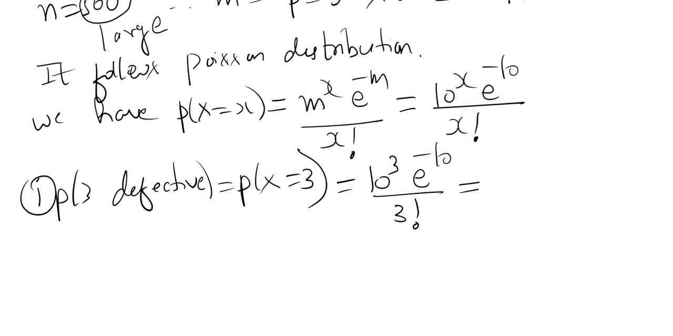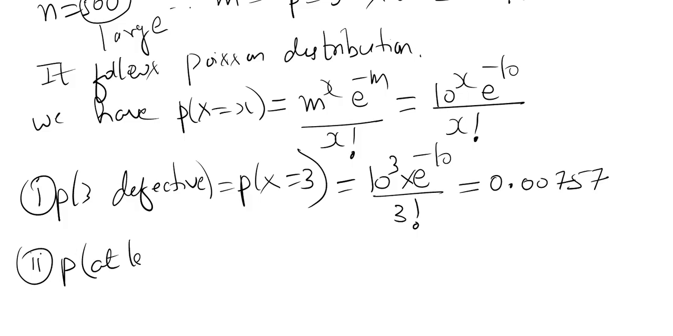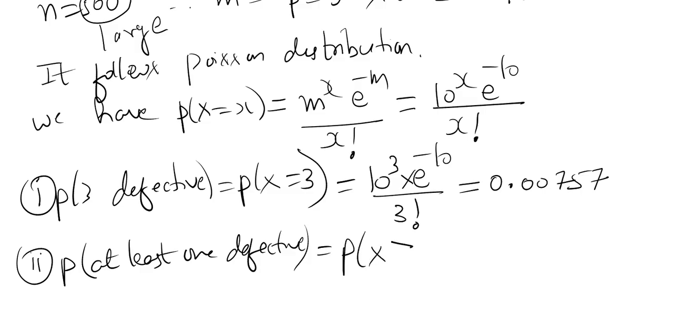We get the answer 10 cube into e to the power minus 10 by 3 factorial. The answer will be 0.000757. Second, probability of at least one defective. At least one defective means P of x greater than or equal to 1, includes 1 and greater than 1. This direction is difficult, so we convert this into another form, alternate form, 1 minus P of x less than 1.